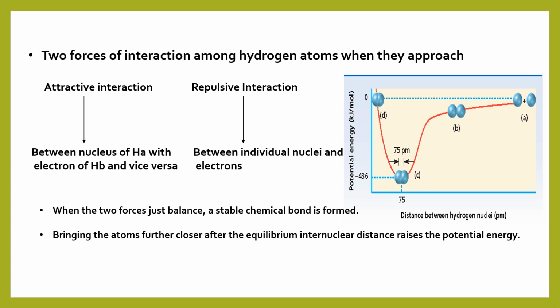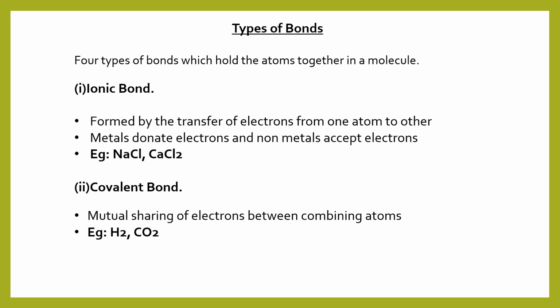Now let's discuss the different types of bonds present in different molecules. Mainly there are four types of bonds which hold the atoms together in a molecule. These four bonds are also called the primary bonds or primary forces of interaction. The four bonds are ionic bond, covalent bond, coordinate bond and metallic bond. Let's see each one in detail.